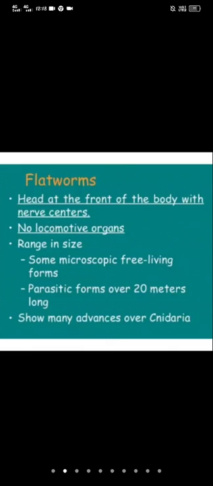Trematodes is one of the classes of Platyhelminths. Trematoda, Cestoda, and Turbellaria are the classes of the phylum Platyhelminthes.